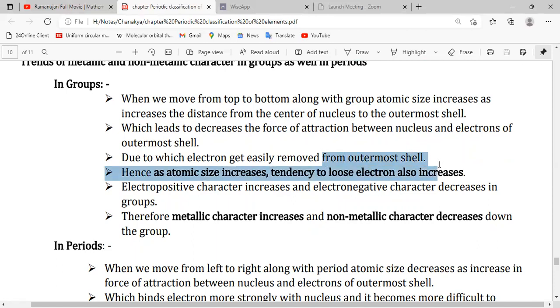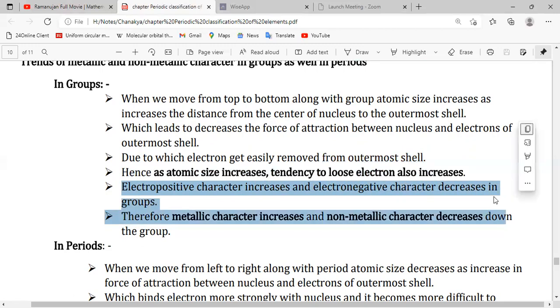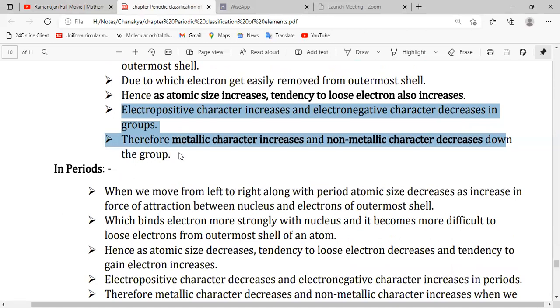Hence, metallic character increases down the group. As atomic size increases, the tendency to lose electrons also increases. So the electropositive character increases and the electronegative character decreases in a group. Therefore, metallic character increases and non-metallic character decreases.